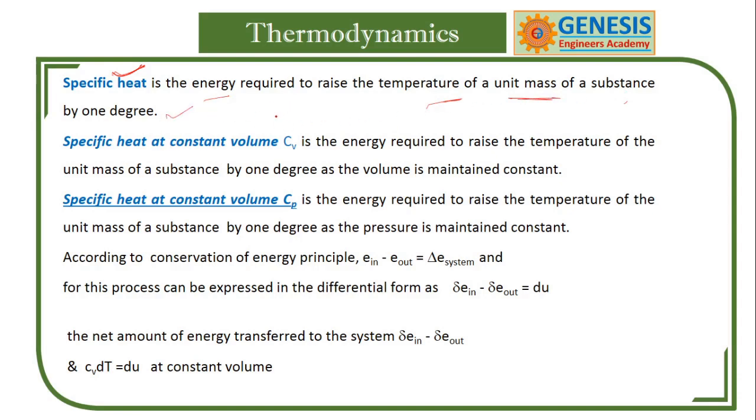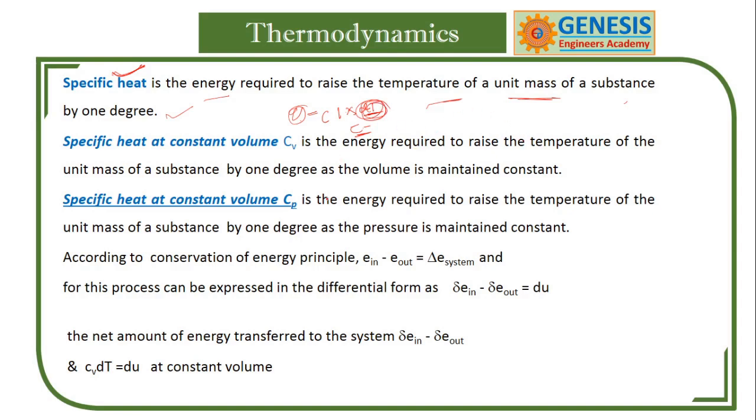So you can call this Q, for unit mass of 1 and a temperature difference of 1 degree. This is called specific heat, that is C.